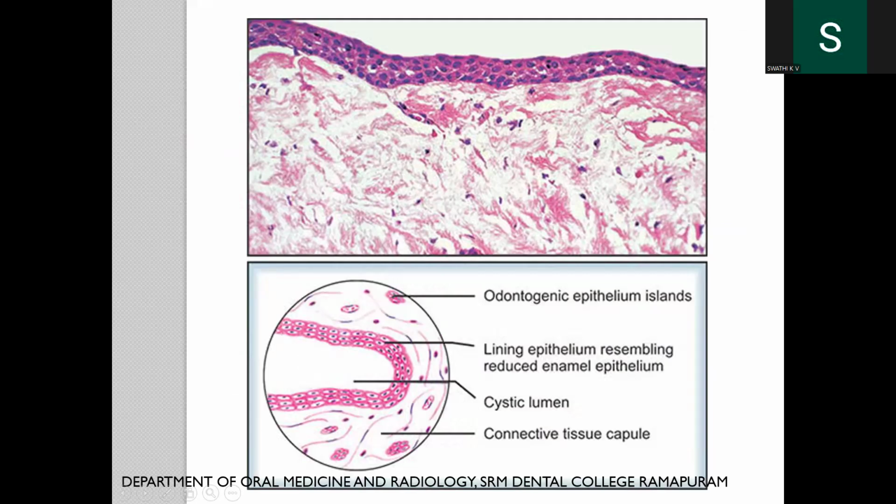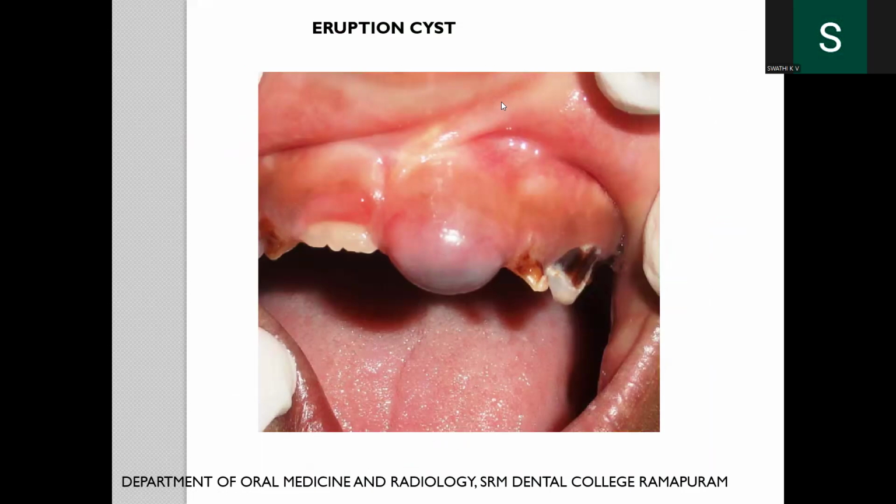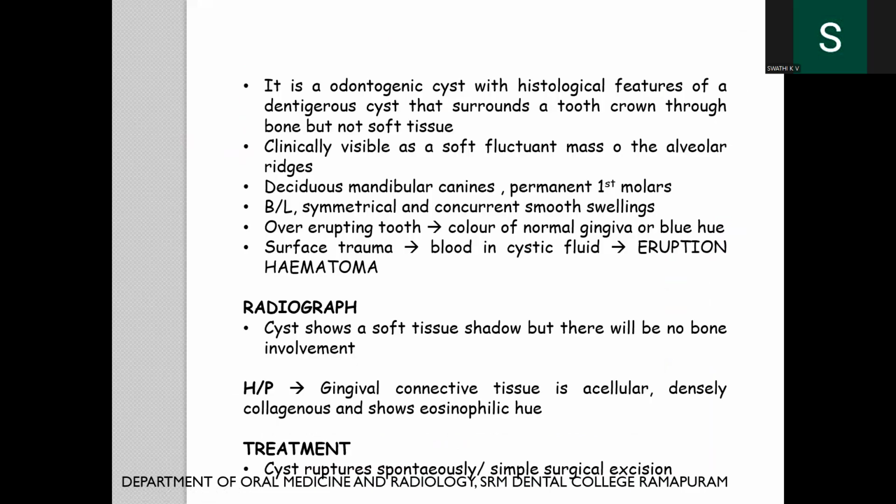So this is a histopathological picture. Usually on aspiration it contains a yellow or straw colored fluid because of the cholesterol crystals. This is an eruption cyst. It's an odontogenic cyst with histological features of a dentigerous cyst. It's a soft fluctuant mass, and if there is any surface trauma, it can cause an eruption hematoma.